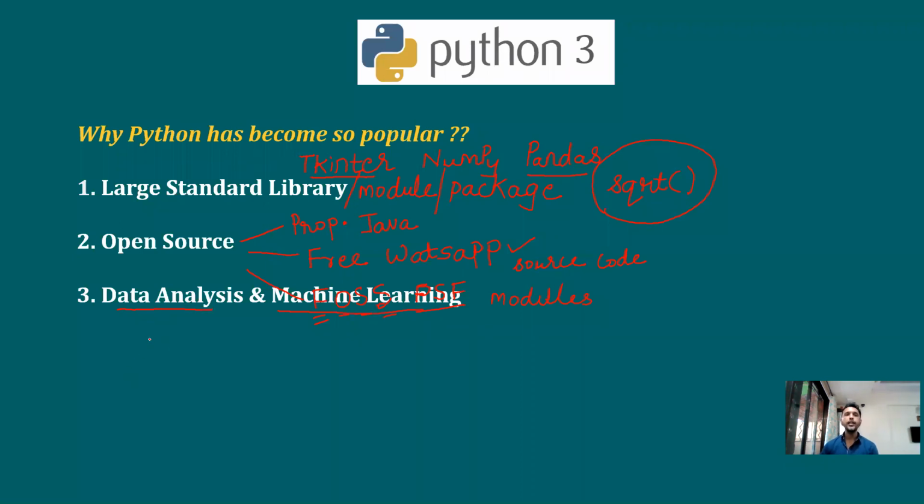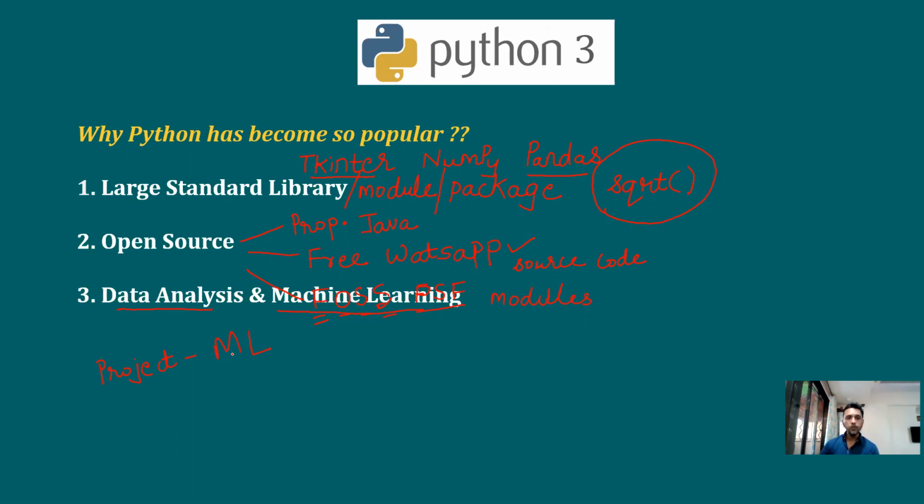The advantage is, let's say after a few years, you start working in a company. And let's say your company tells you to do a project on machine learning, on ML. Now, in your project, let's say certain code related to machine learning is required.